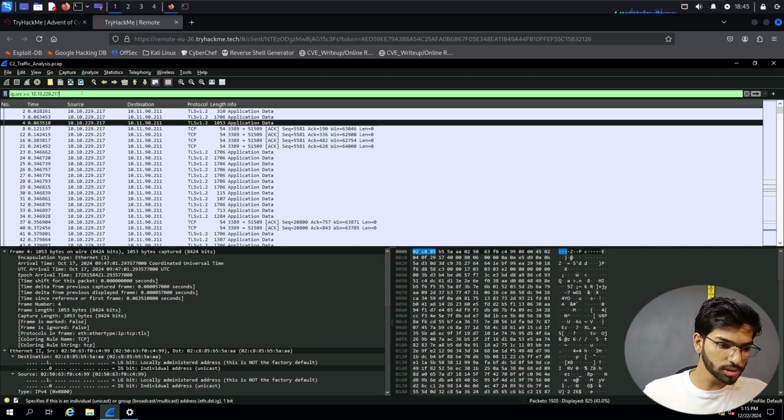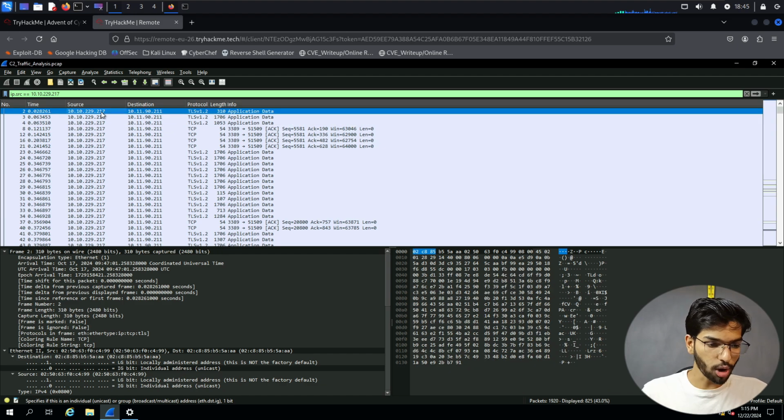Now you can see all the source addresses are 10.10.229.217. So the source IP address is that itself. And the destination here, we can see it's all the same destination, which means that this computer was only talking to one server in specific. And here we can see the protocols which are being used, TCP and TLS and so on, and the length of it. So what was the information being transferred back and forth, and then the information regarding it.